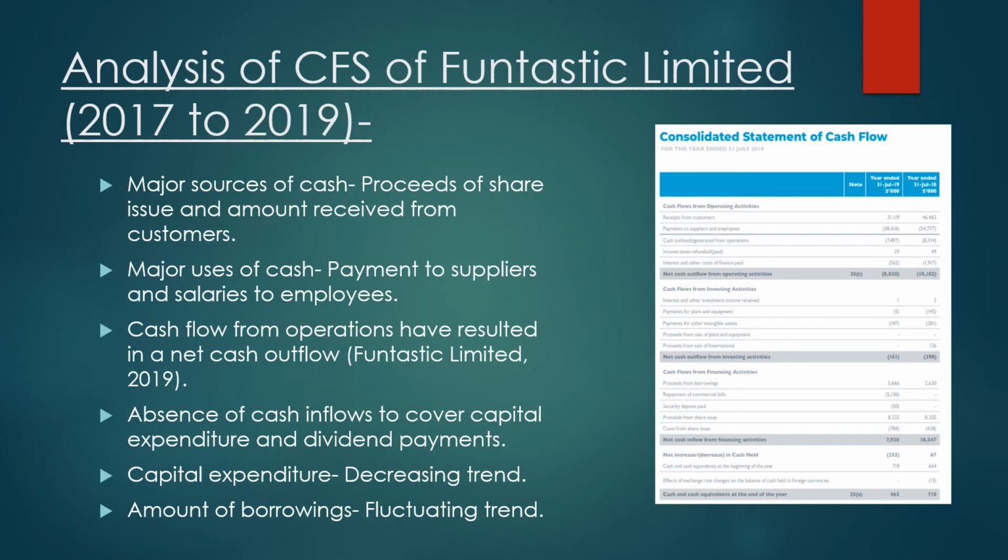Here is a consolidated statement of cash flows. Now let's move to the analysis of the CFS of Fantastic Limited from 2017 to 2019. The major sources of cash were the proceeds of share issues and amounts received from customers. The cash was used in payments to suppliers and salaries to employees. Cash flow from operations resulted in a net cash outflow, with an absence of cash inflows to cover capital expenditure and dividend payments. Capital expenditure shows a decreasing trend, and the amount of borrowings shows a fluctuating trend. Here is also a consolidated statement of cash flows.